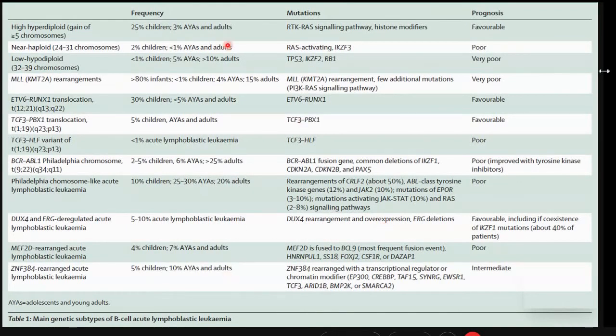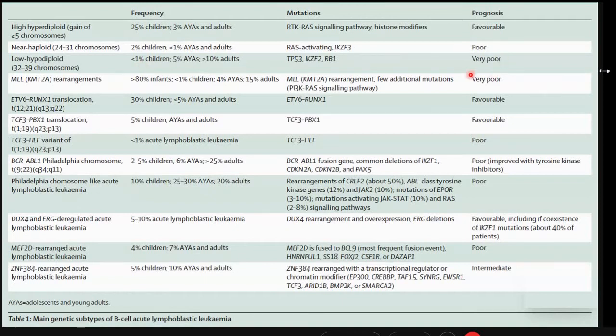So now this busy-looking slide actually puts together all the cytogenetic abnormalities that we have known, whether it was karyotyping-based high hyperdiploidy, the near haploid or the low hypodiploid cells. And it's a combined slide which gives a frequency both in children and adults on the right side. So high hyperdiploidy is extremely rare in adults, whereas the low hypodiploid is much more common in adults and very, very less in children. And that gives rise to the prognosis.